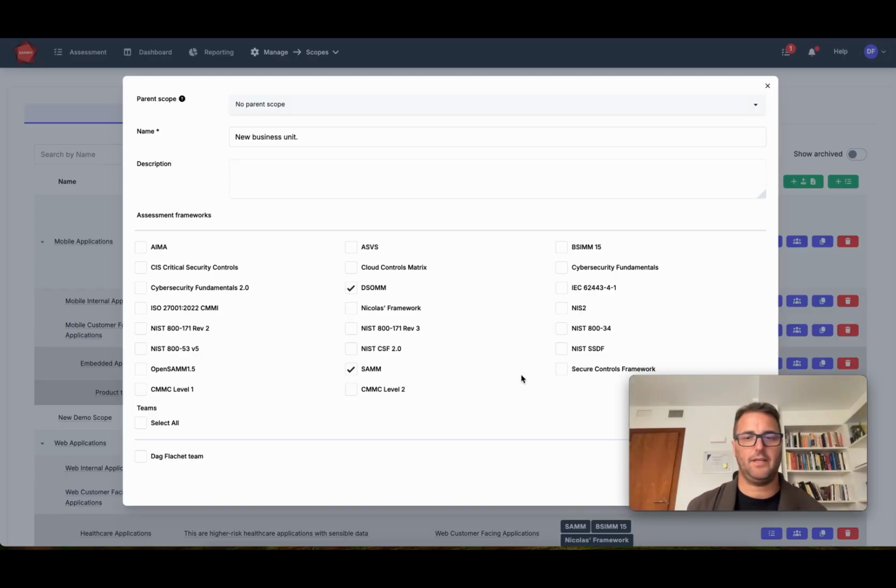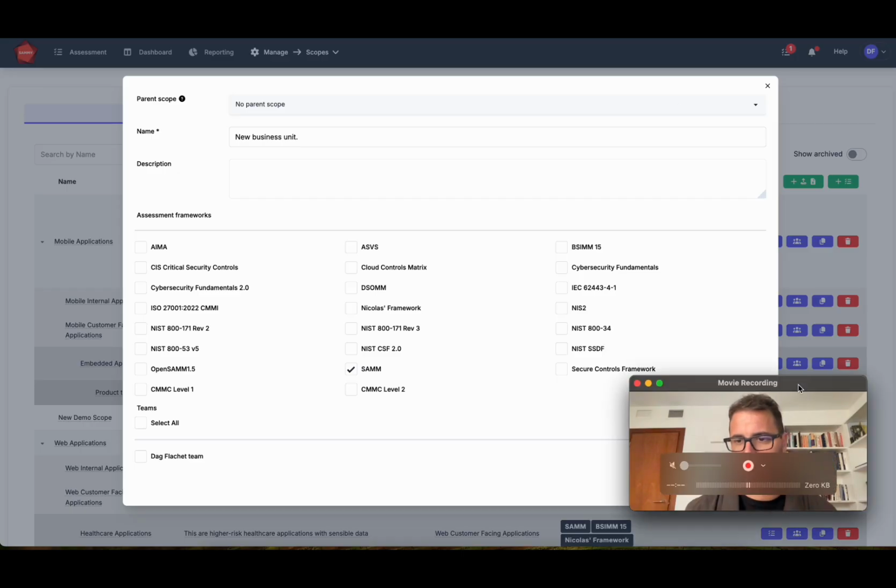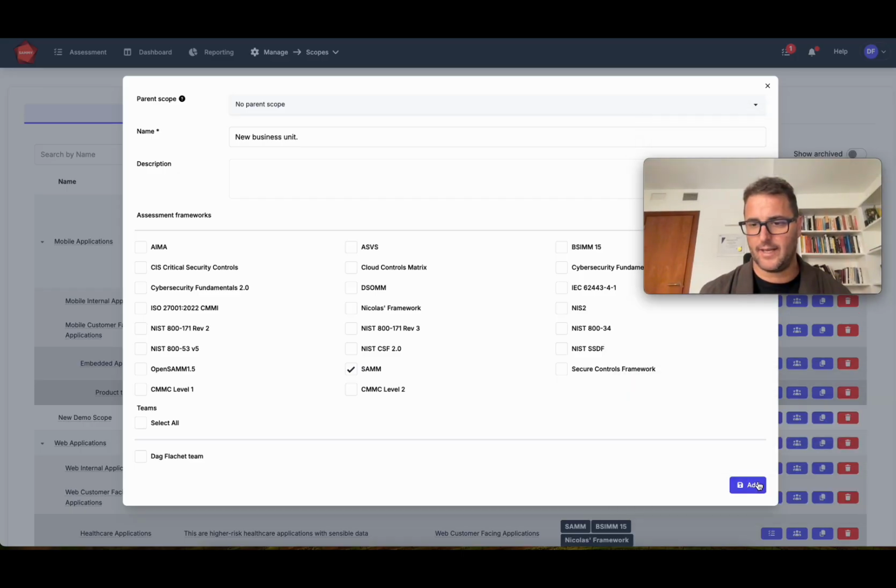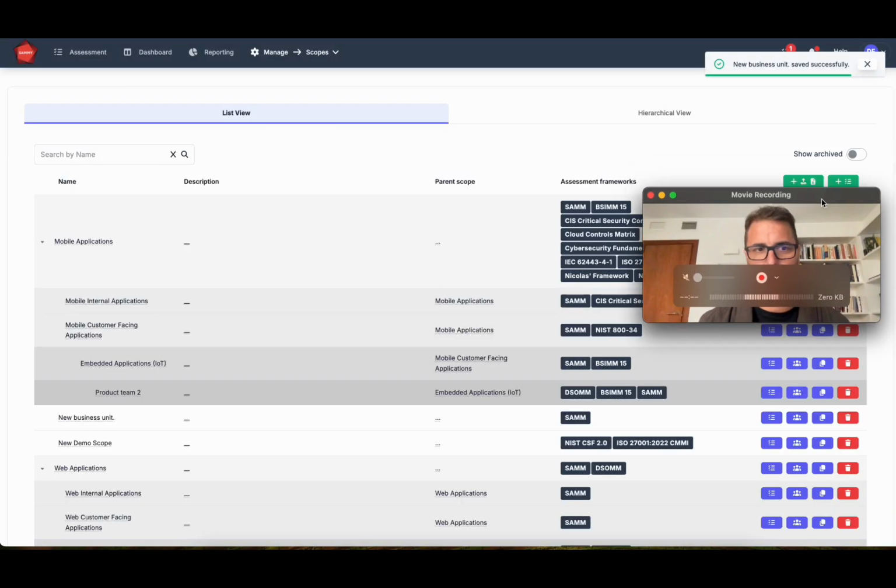We'll create another video to go over the choice of frameworks here. I imagine for most people arriving at this point, you already know which frameworks you're going to be using and you're looking for a tool to implement this framework. If that is not the case, we will create another video in order to introduce the choices of frameworks you have and which ones may be adequate for which kind of use. Let's say we're going to create a SAM assessment here for this scope, and then this scope is created with a SAM assessment.